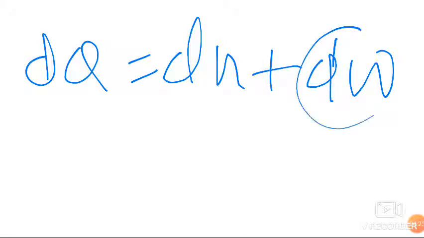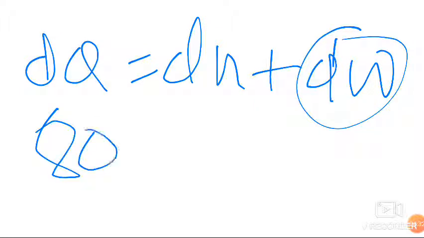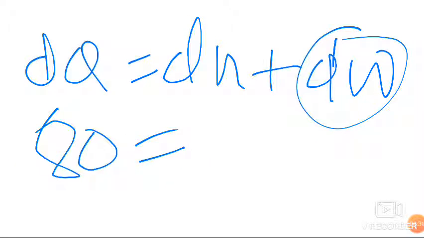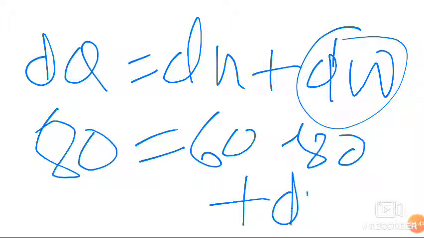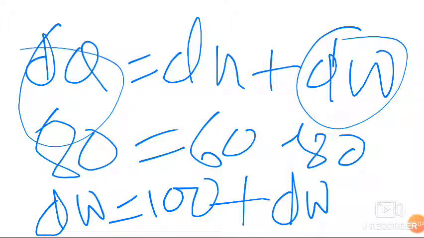As we know, dq is 18 kilojoule and the change in internal energy is final 60 minus initial 80, and dw is what we have to find. So from here dw is equal to 100 kilojoule. This is the use of this equation. We can find how much work transfer, how much change in internal energy, and how much heat is supplied.